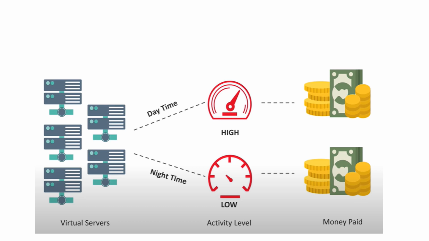But suppose at night time the usage is not that high. Out of 5 servers, suppose only 3 servers are used by the users, and 2 servers remain idle. But because the 5 servers are running, you have to pay for 5 servers.